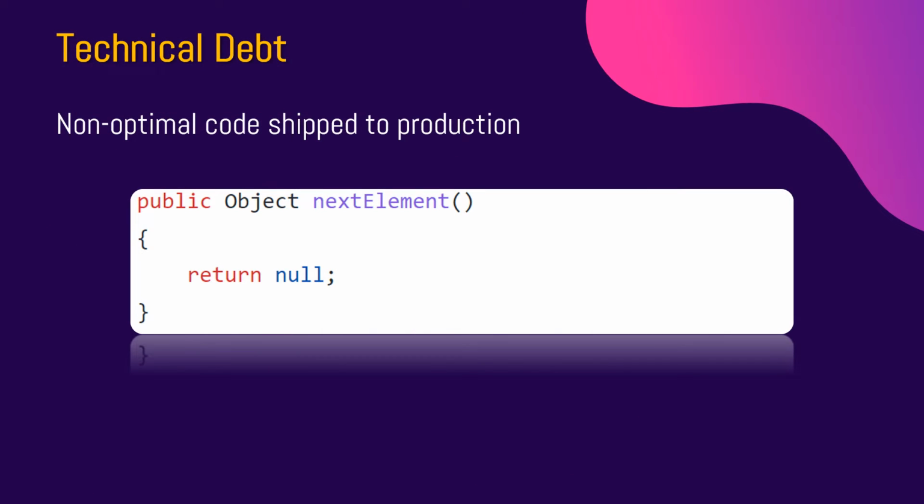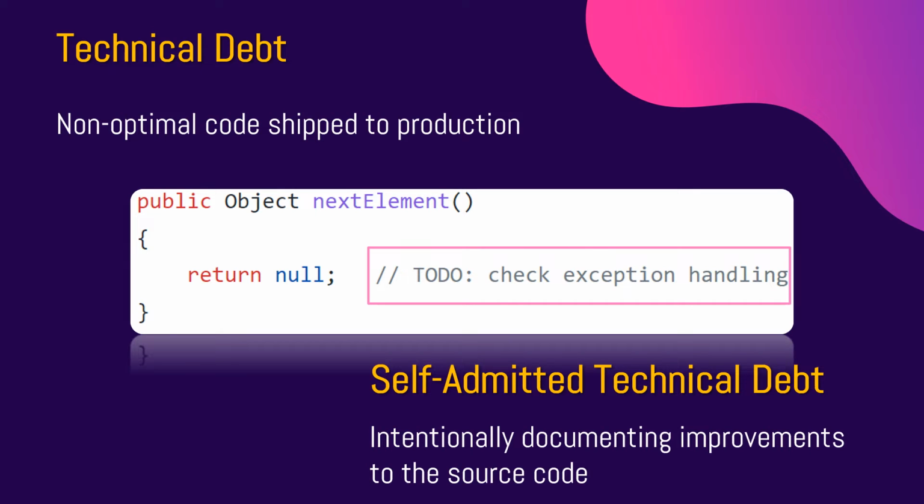Technical debt is a reference to any non-optimal code that is shipped to production with the promise of enhancing it in the next cycle. Furthermore, as part of planning their correction, developers document these deficiencies as comments in the code, and this is known as self-admitted technical debt, or SATD.